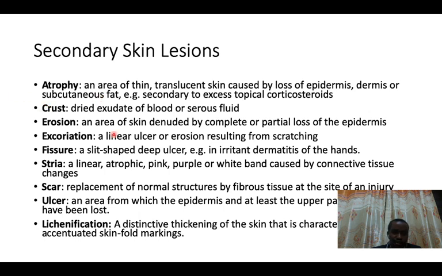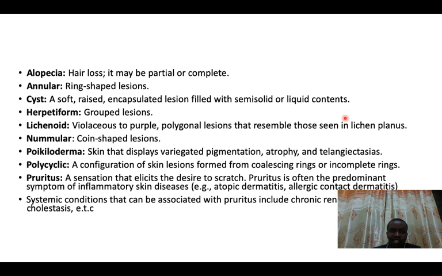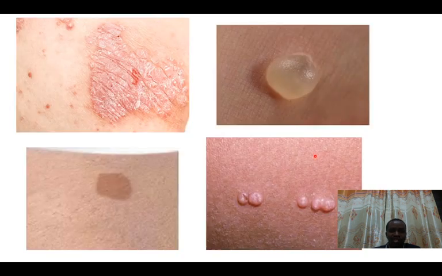Now, before we proceed with the secondary skin lesions, let's go through these examples. I have 4 images here to test your knowledge, to see if you really understood the previous slides. So, guess what this skin lesion is? Can anyone guess?